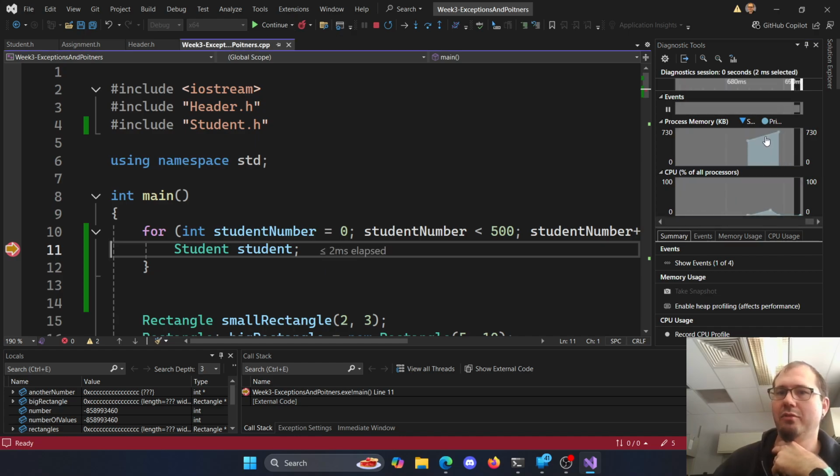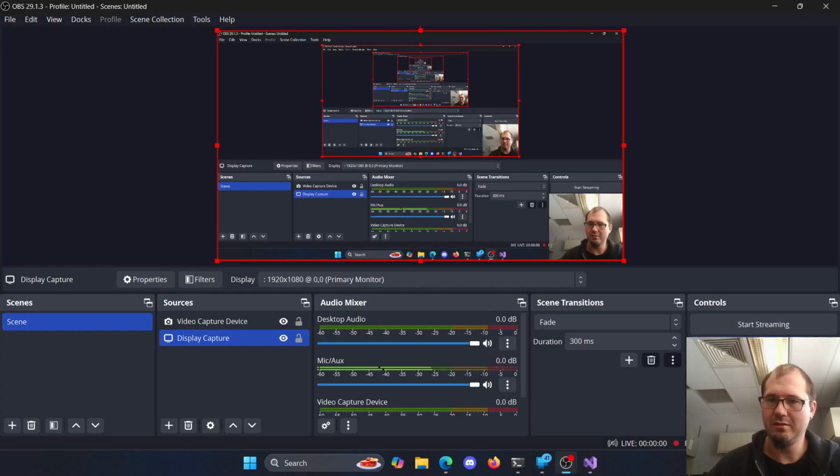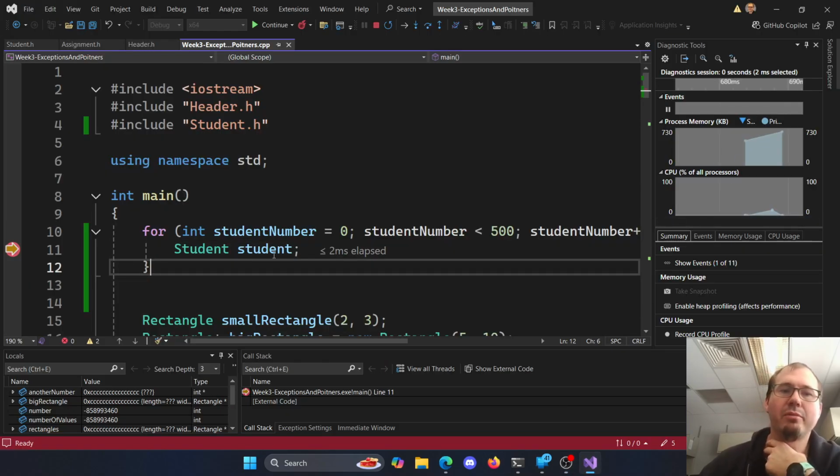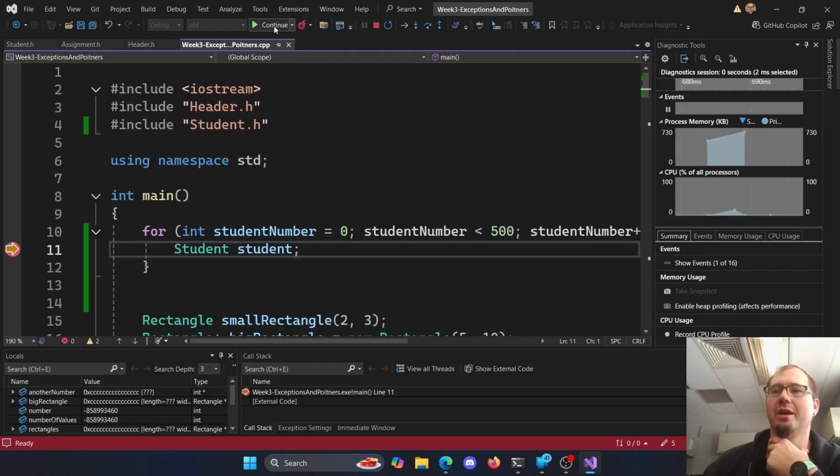So we see it's jumping up as we go, using so much memory, going on and on. Our memory is increasing. Give me 1 second here. All right, and we're back. So memory use is climbing and climbing as we make more and more of these students here. It's just going to keep on going up and up. We're not allocating huge amounts of memory at 500, but it's going to go up here. So I want to stop that.